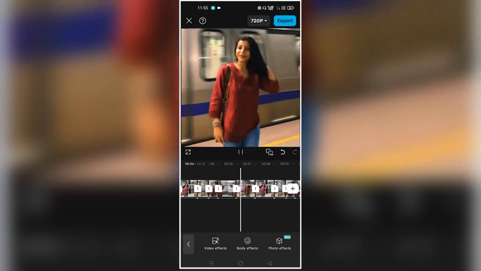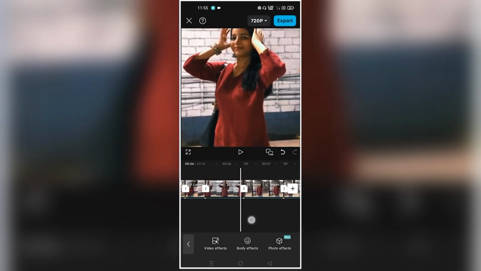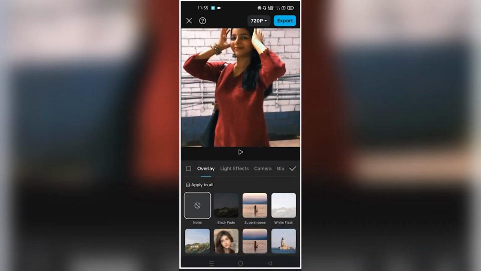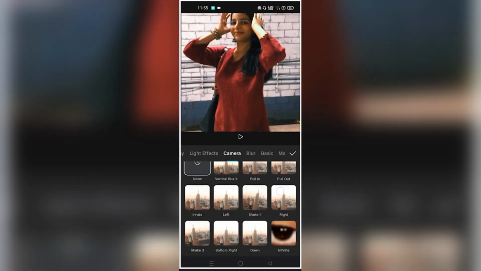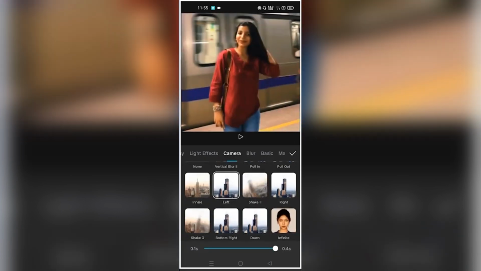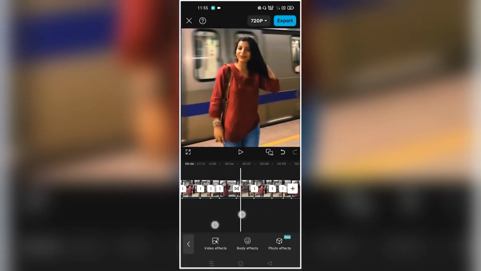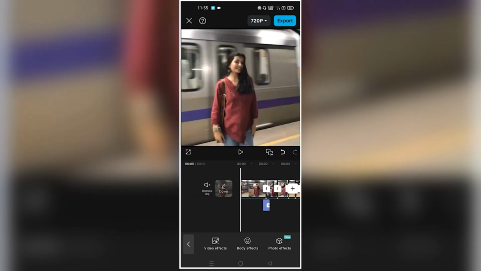Look here carefully. Here, we have to click on transition, guys. After that, you have to come, guys, here, in the camera, then here you have to add left. You have to add this, okay? And after doing that, the video is completely ready, guys. Now we will simply export it, then we will show it to you. You can also see the rest here like this.